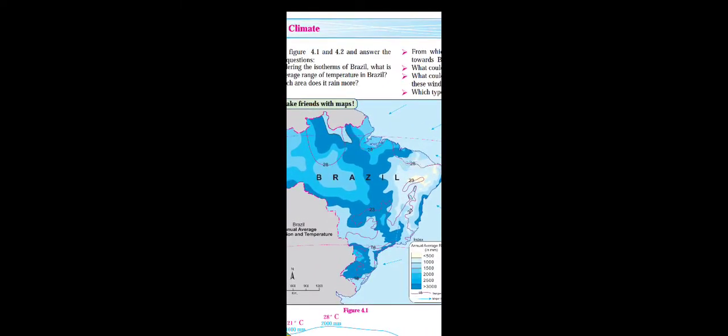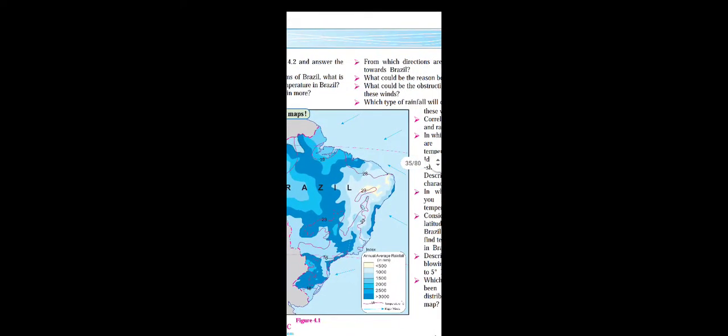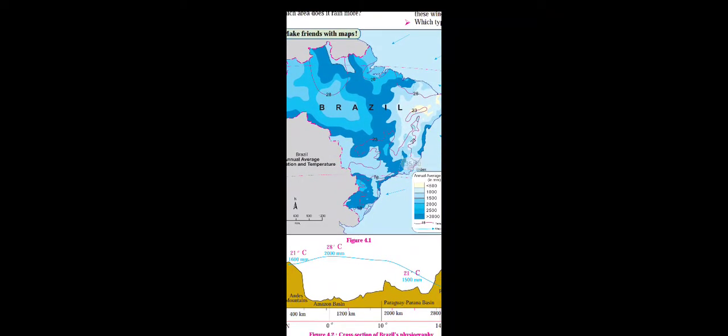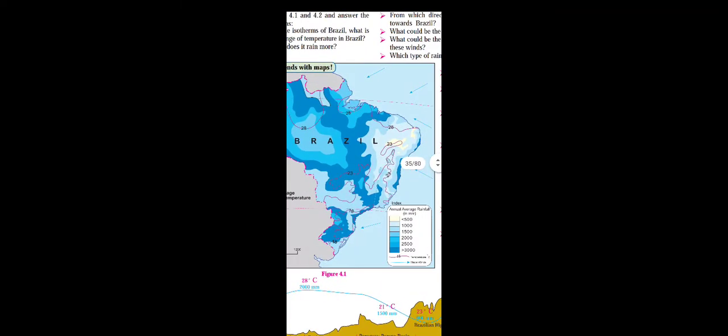Now what we have to do here, the winds are blowing from 0 degree to 5 degree north side as well as south side. So see student, the wind blowing between 0 degree to 5 degree north zone will blow from northeast to the equator, and the same on the south side, 0 degree to 5 degree, that wind will blow from southeast to the equator. Very simple. So the winds are blowing from northeast to the equator, and from southeast to the equator.